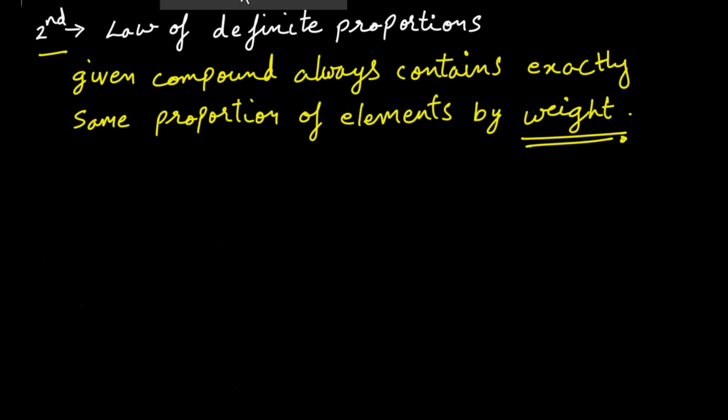A given compound always contains exactly the same proportion of elements by weight. What is the meaning of this statement? Let's take a simple example of water, that is H2O.